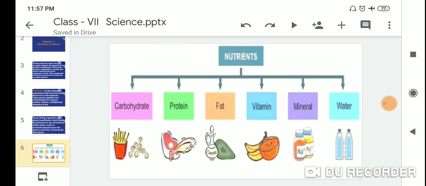So nutrients: the first one is carbohydrates, second protein, fat, vitamins, minerals and water. So these are the sources of carbohydrates, proteins, fats, vitamins, minerals and water.